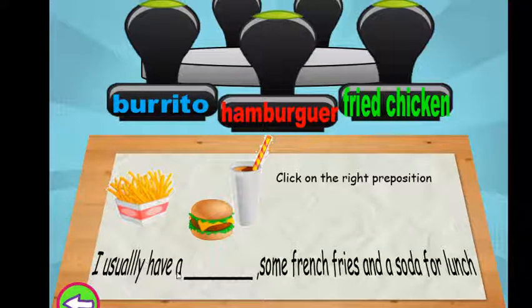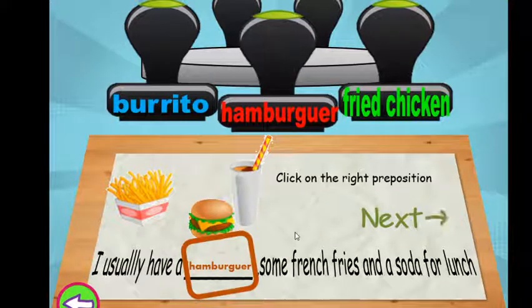Next one is, I usually have a what? Some French fries and a soda for lunch. A burrito, a hamburger, or fried chicken. What do you usually have for lunch? So I usually have a hamburger, some French fries, and a soda for lunch.